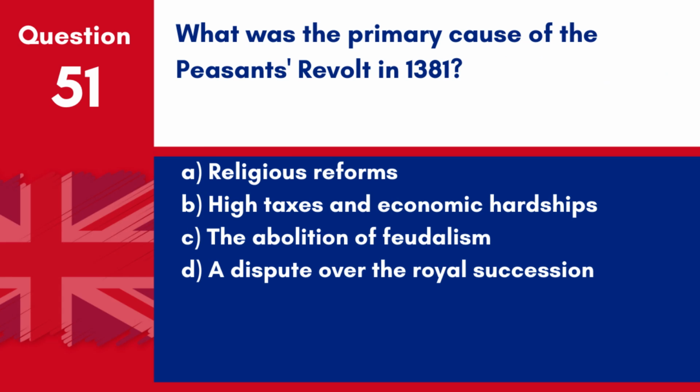Question 51. What was the primary cause of the Peasants' Revolt in 1381? A. Religious reforms. B. High taxes and economic hardships. C. The abolition of feudalism. D. A dispute over the royal succession. Answer B. High taxes and economic hardships. The primary cause of the Peasants' Revolt in 1381 was high taxes and economic hardships.